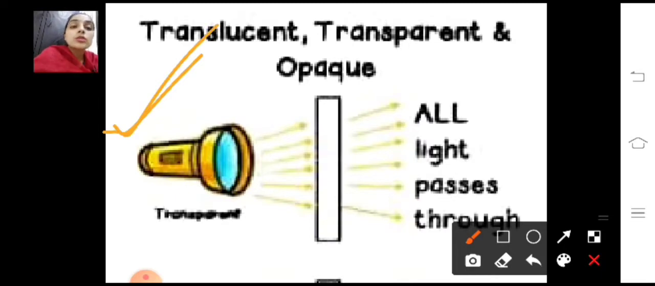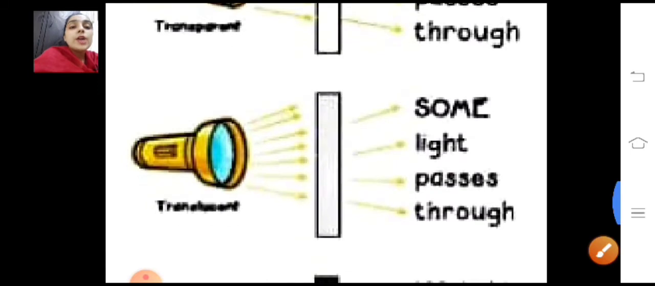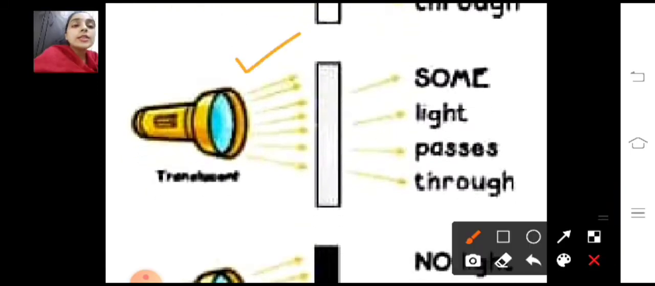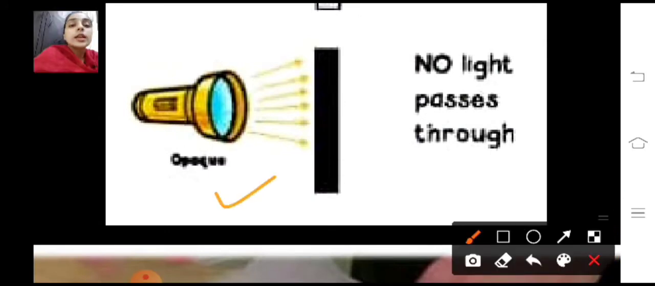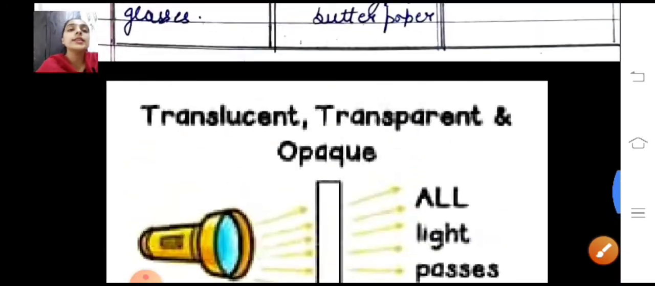If we pass the light through the transparent material, it all passes through it. If we see a translucent object, then when we pass the light through it, some light passes through, or you can say a very little amount of light passes through this object. And the third one is the opaque object. If we shine light onto the opaque object, then the light does not pass through the object. And you can see the examples here.